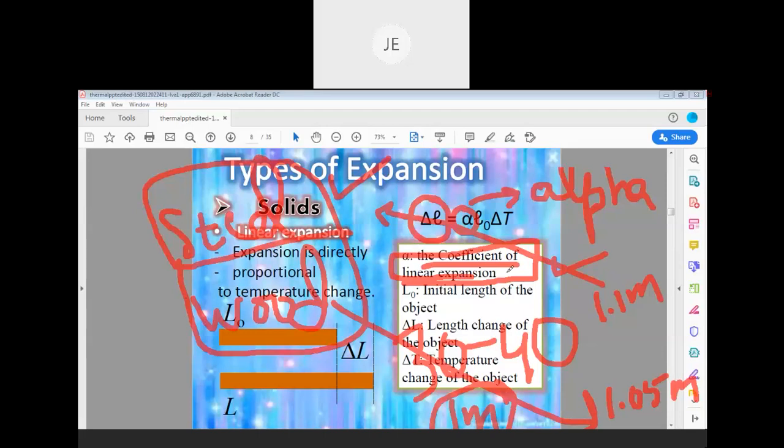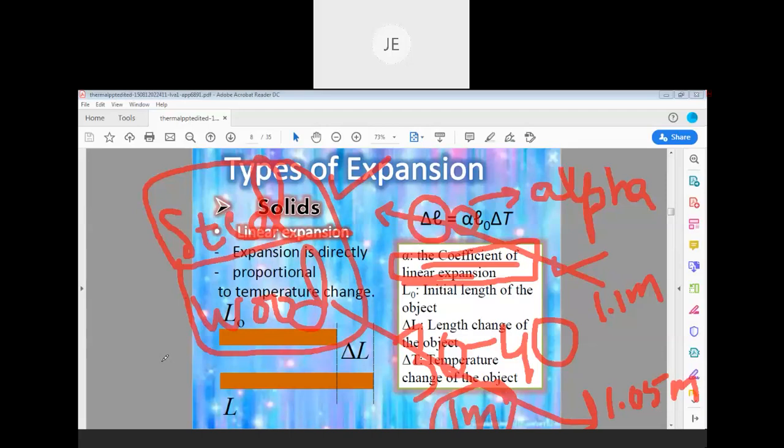Why? Because the coefficient of linear expansion is more for steel compared with the wood. Both are solids only, but both will expand differently. We have already learned in your school textbook, different solids will expand differently.